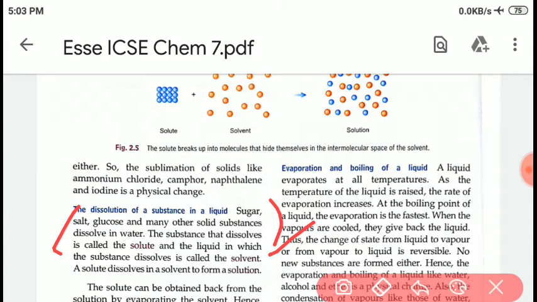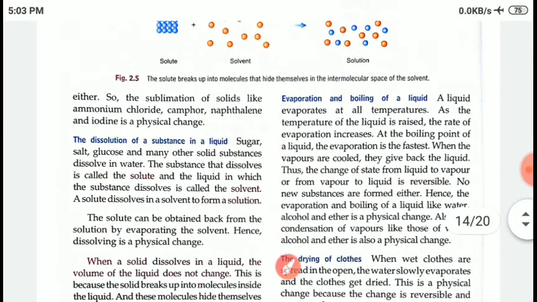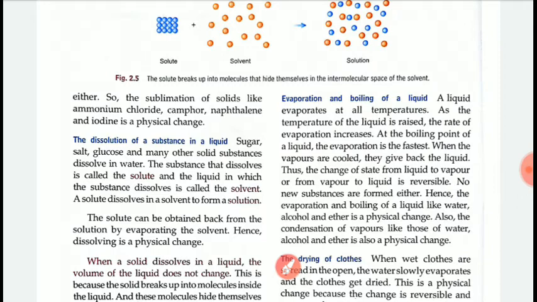A solute dissolves in a solvent to form a solution. The solute can be obtained back from the solution by evaporating the solvent. Hence, dissolving is a physical change.